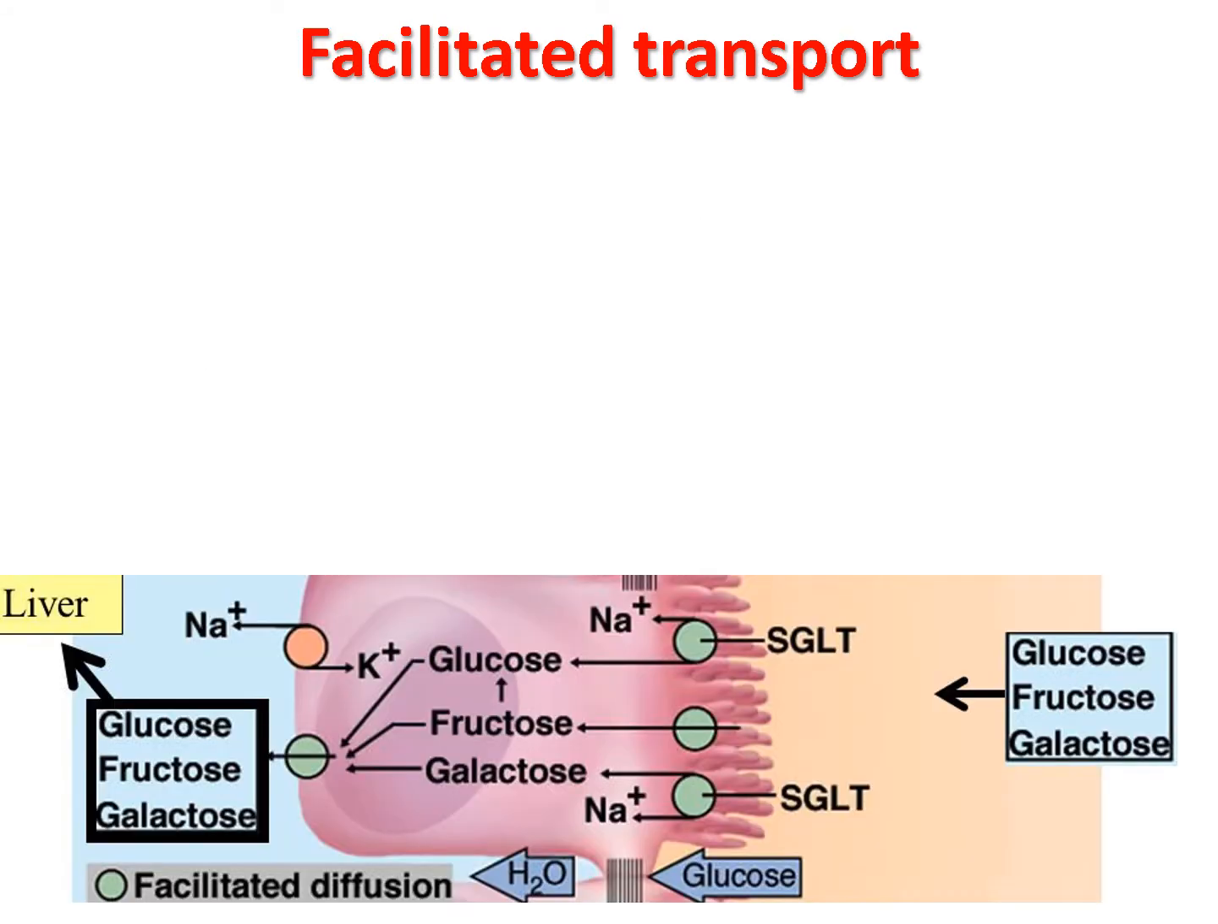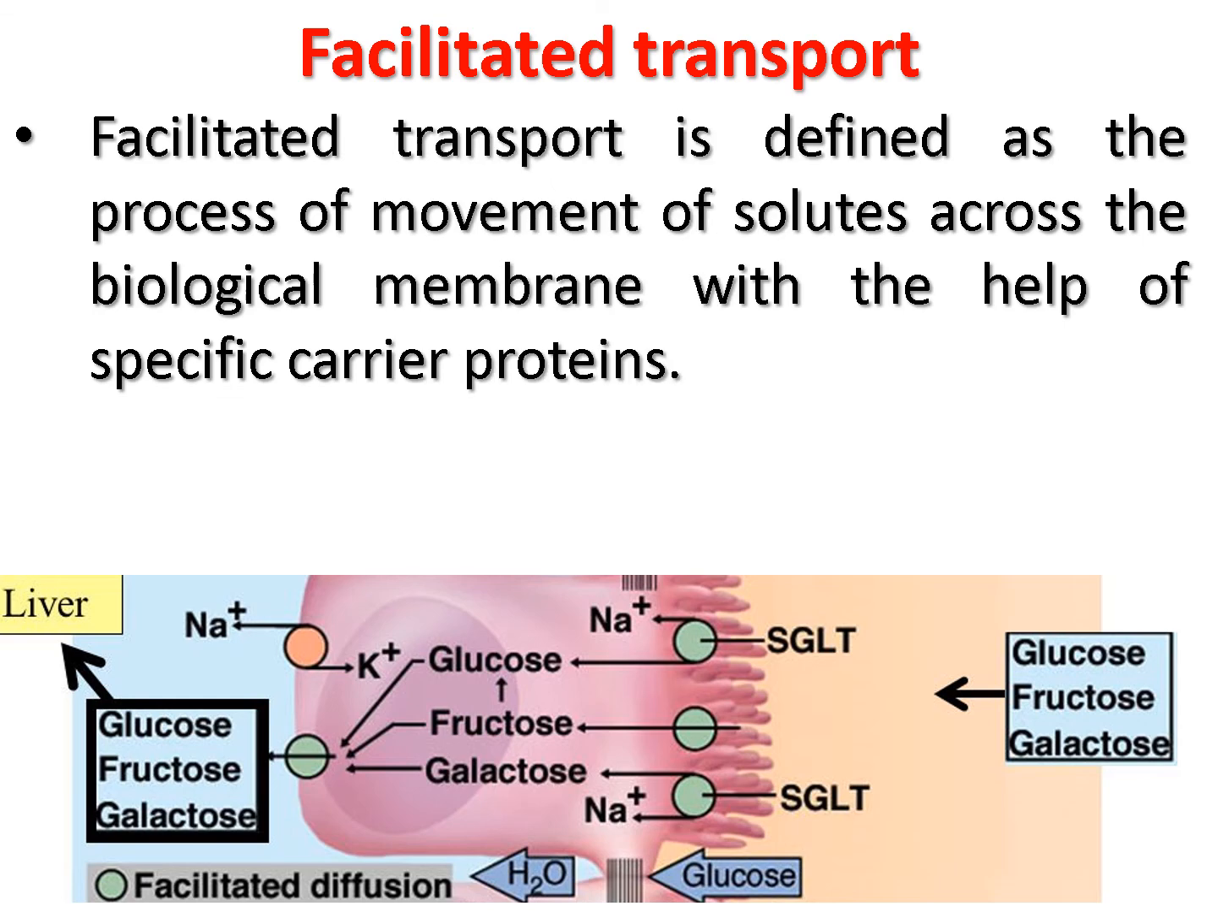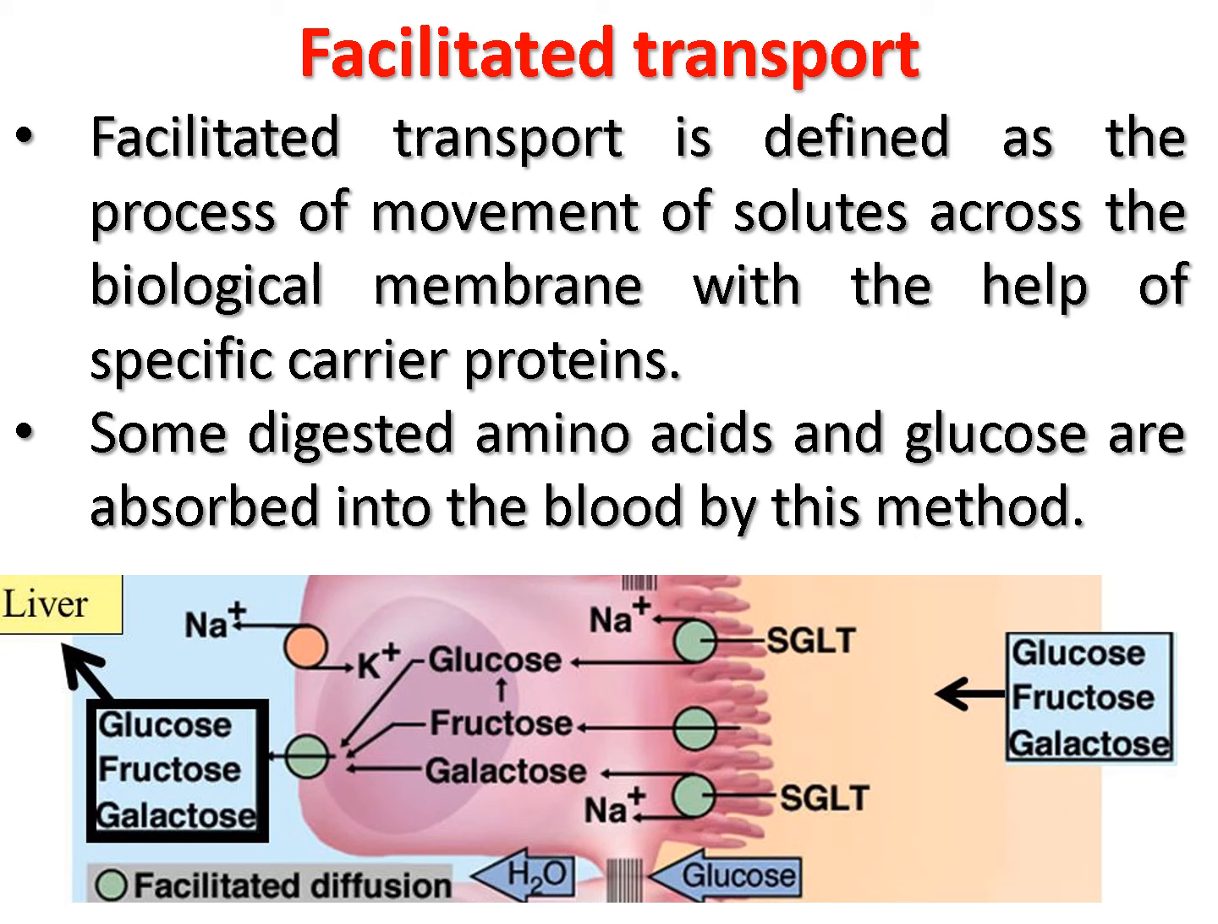Then the third one is facilitated transport. This is the movement of solutes across the biological membrane with the help of specific carrier proteins. So here there is no simple diffusion, and it is a facilitated transporting mechanism. With the help of specific carrier proteins, the digested food can be absorbed. For example, digested amino acids and glucose are absorbed into the blood by this method.